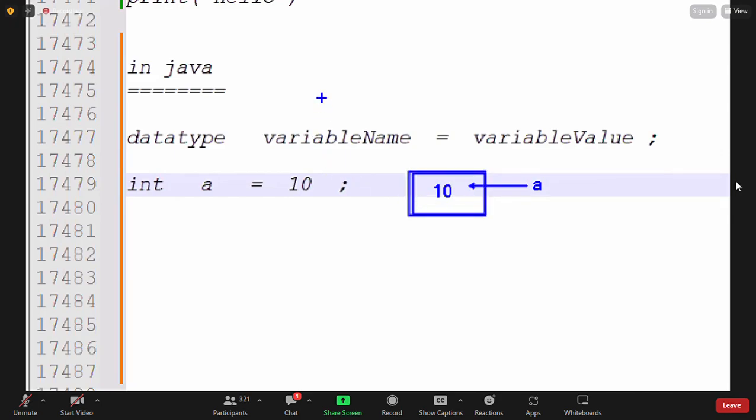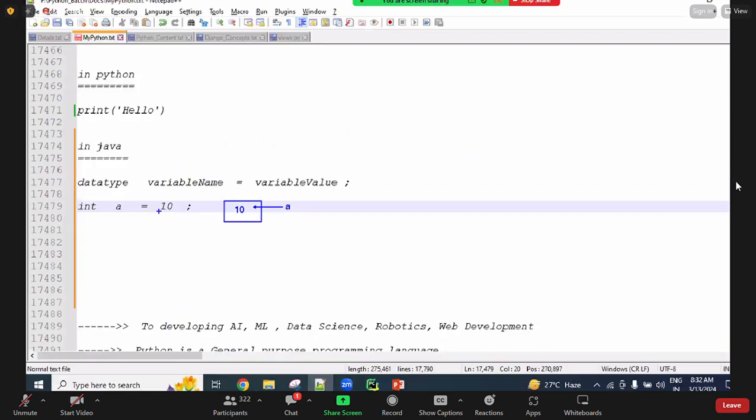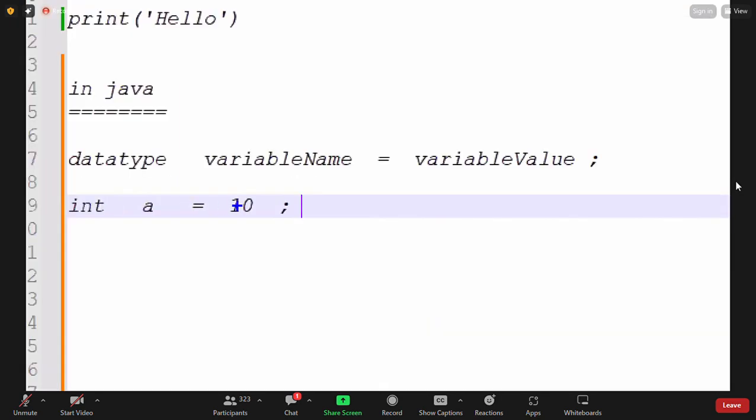We have the variable concept separately, and I will explain it more clearly there. Just accept my input for now. Using variables, we store values in memory allocation. Because of this, a memory is created, that memory is referenced by a, and using a, we can access the value from this memory. What a variable is, the purpose of variables, and the different kinds of variables we will discuss separately. Before assigning a value to a variable, what type of value is required for a? That is what we represent using the data type.